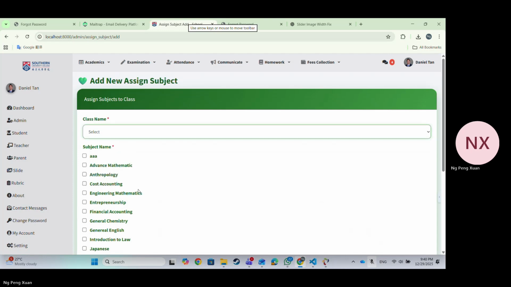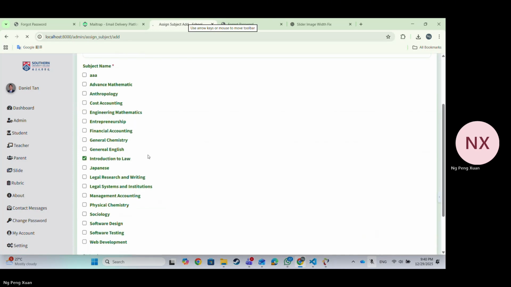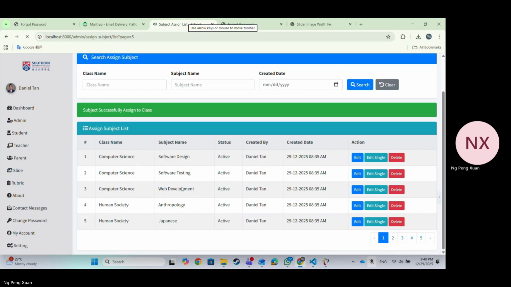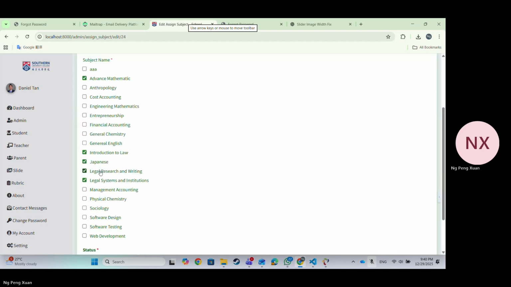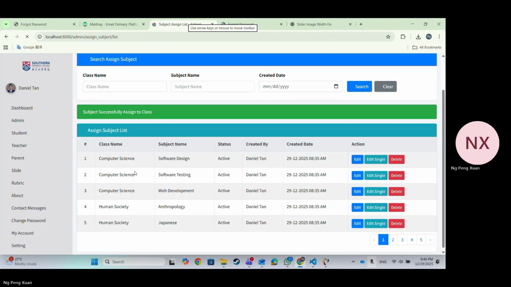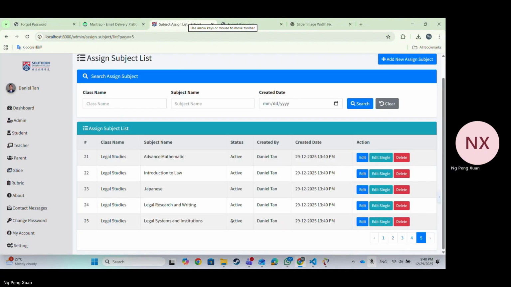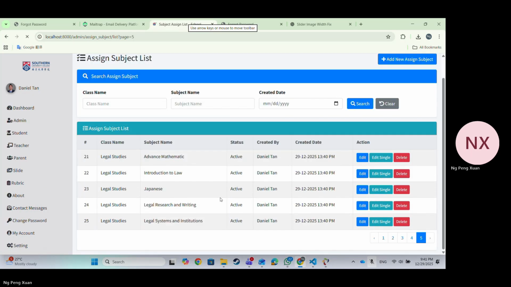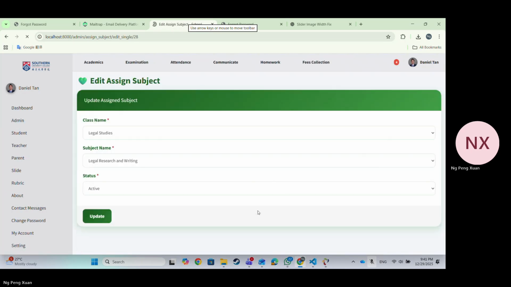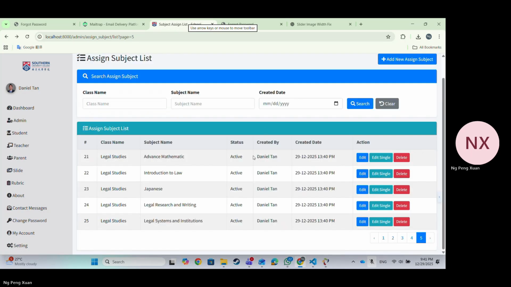This is the assign subject list. We can assign a new subject to a class. We also can edit multiple subjects. We also can edit a single subject.